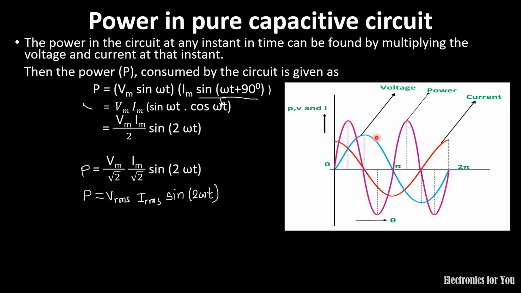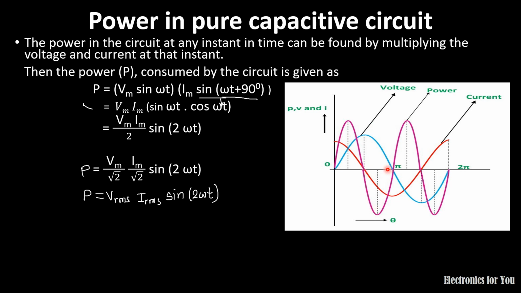But when the voltage is positive and the current is negative, as you can see the red color indicates the current and it is negative, positive multiplied by negative will be negative, and the power will be negative. Then again negative into negative is positive, so the power is positive, and this will remain continuous. So for half of the time it is positive, and for the other half it is negative.